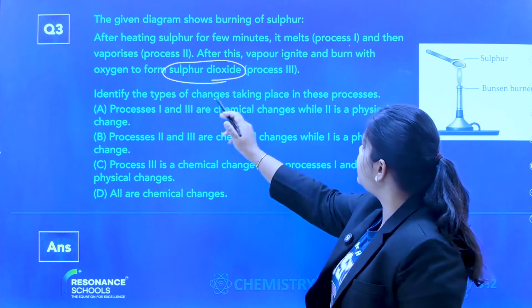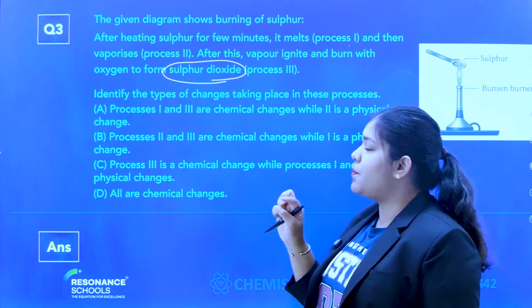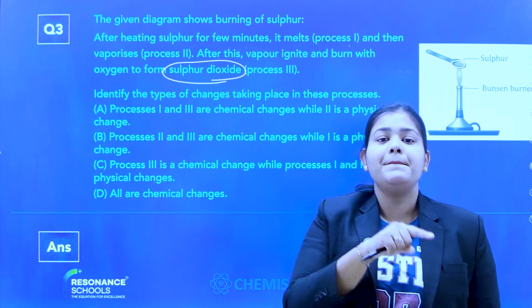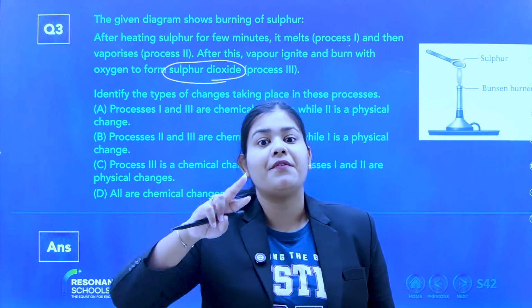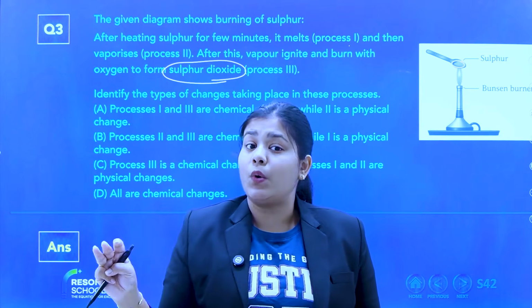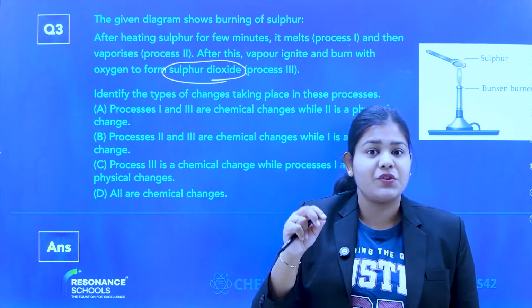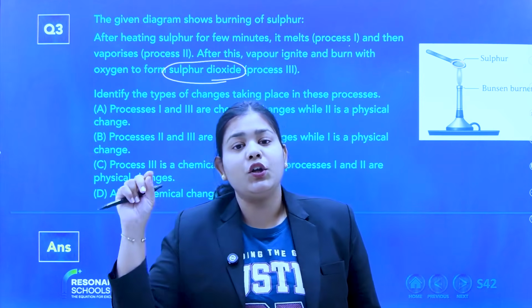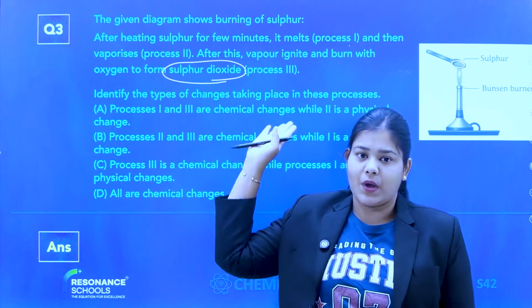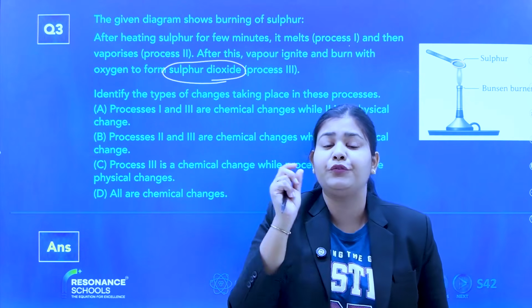Process 3. Identify the type of changes taking place in the processes. So process 1, process 2, process 3. Process 1 is melting of sulfur. Process 2 is vaporization of sulfur. Process 3 is burning and converting into sulfur dioxide. You have to go through the question step by step. When you look at the question once, it will look very difficult to you, but one by one you have to collect the data.